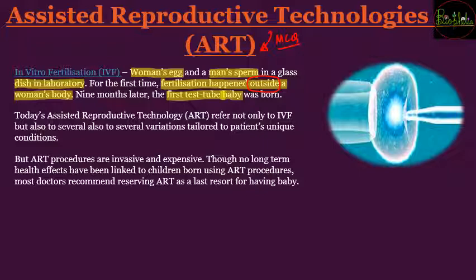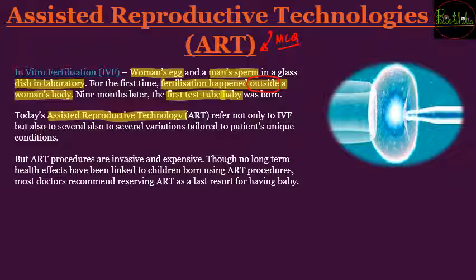Now, because of this experiment, there are different methods by which assisted reproductive technology is preferred. IVF is not the only way by which they can help infertile couples. Now there are many different ways by which this can be done according to the problems they are facing.